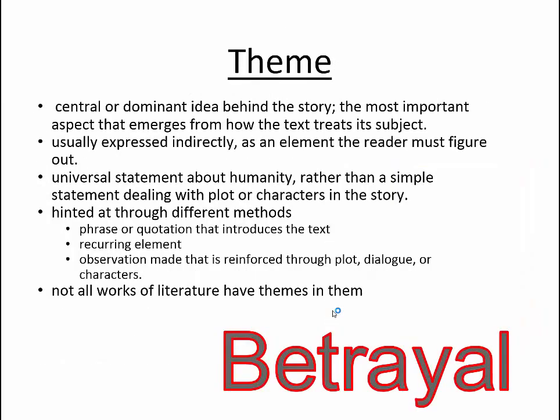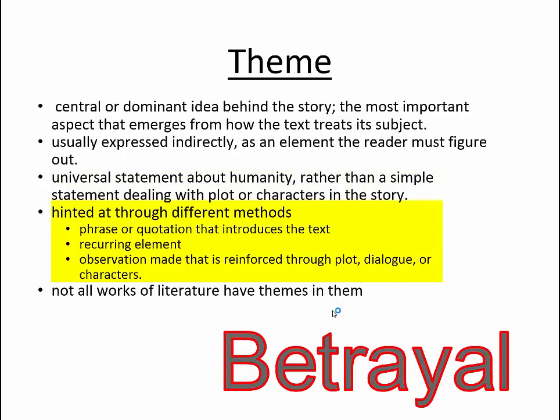Another key term is theme, and that's the central or dominant idea behind the story. It's usually the most important aspect that emerges from how the text treats its subject. Often it's expressed indirectly and as an element that the reader must figure out. It tends to be a universal statement about humanity rather than a statement dealing with just plot or characters in the story. Authors and playwrights usually hint at it through different methods.